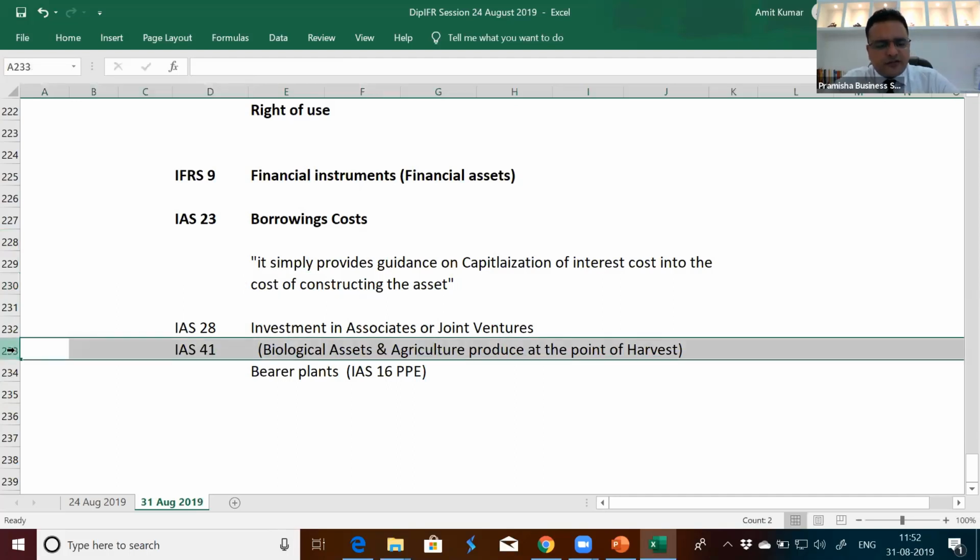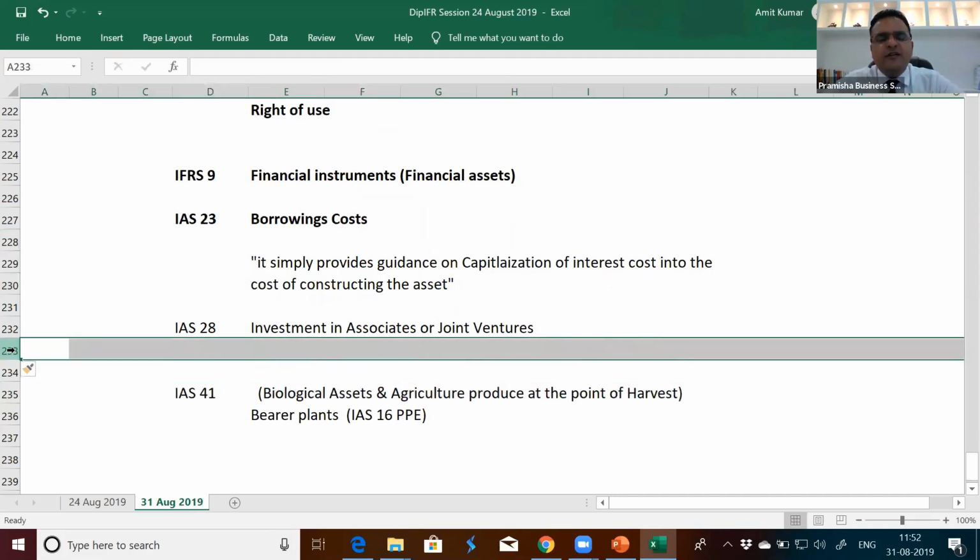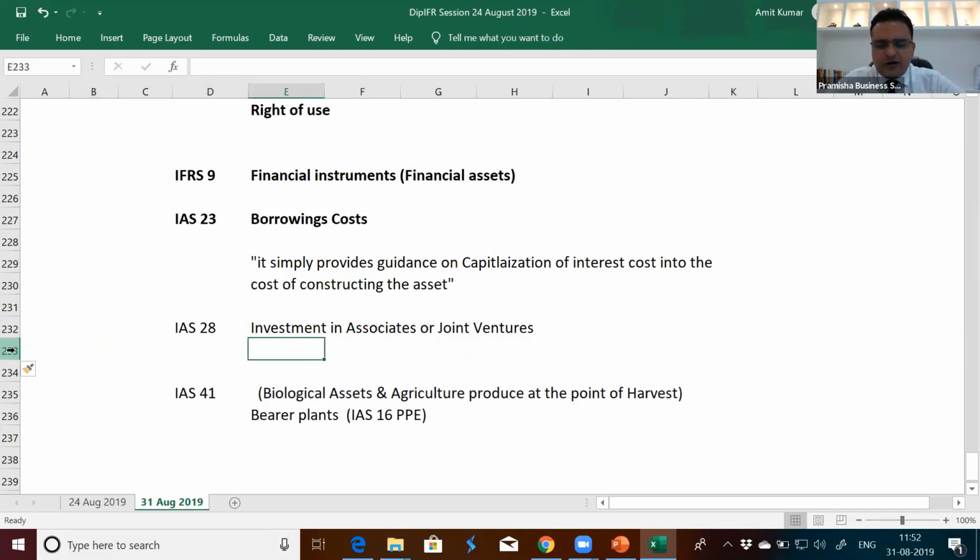IAS 28 investment in associates guides on how to value the investment according to the equity model. They use the equity method of accounting for valuing this. In consolidated financial statements it is the equity method; in individual financial statements, it can be at cost or at fair value, depending on what kind of investment it is. In individual financial statements, we can measure it at equity, at cost or at fair value. In India, we do not allow the equity method to be used for individual financial statements. We'll discuss in detail when we're discussing IAS 28 investment in associates and joint ventures.